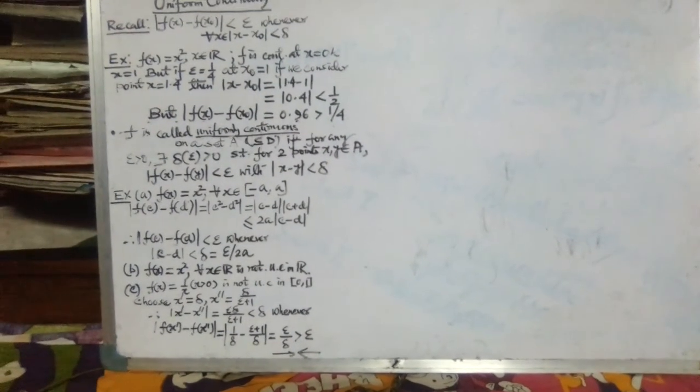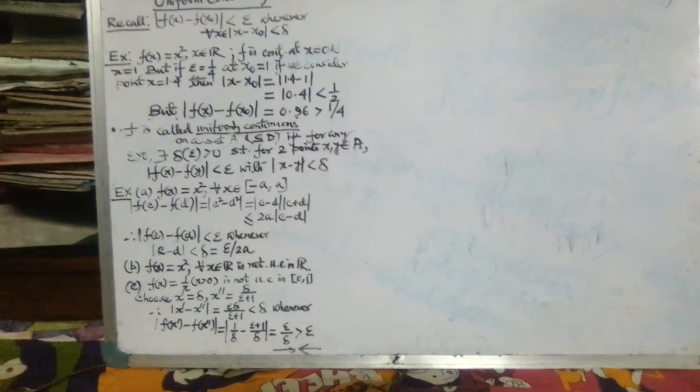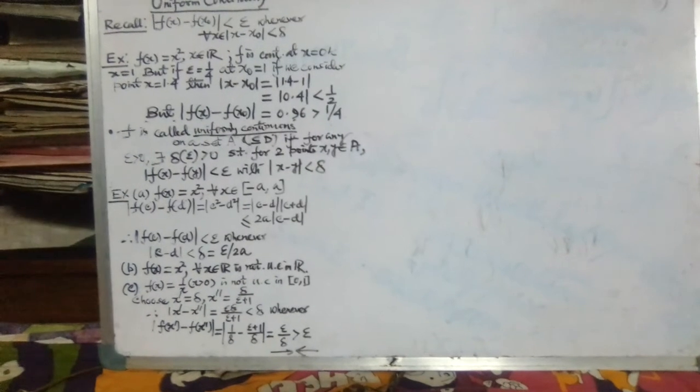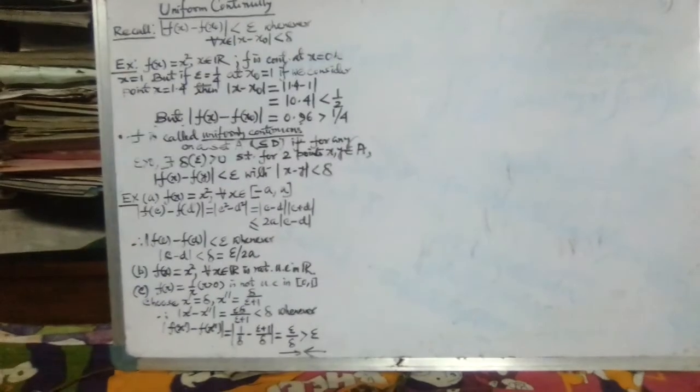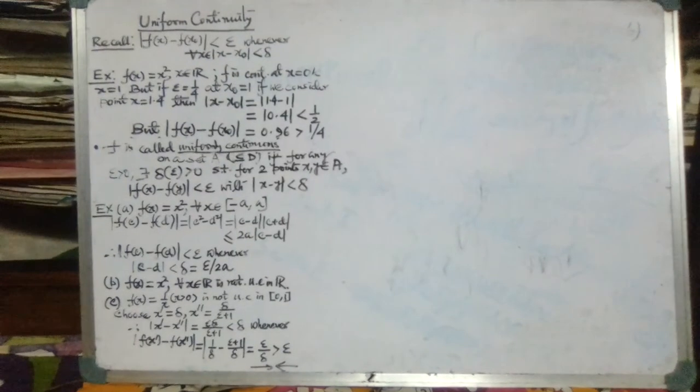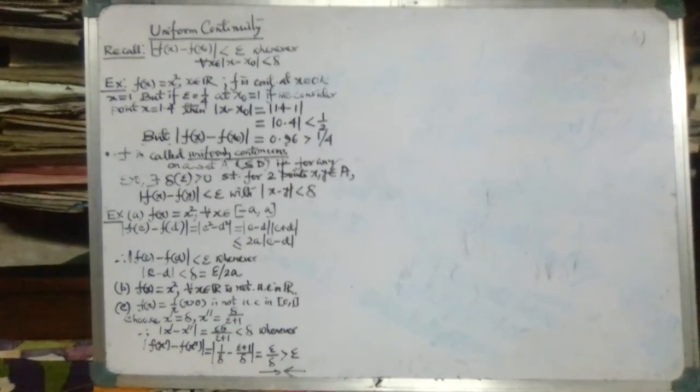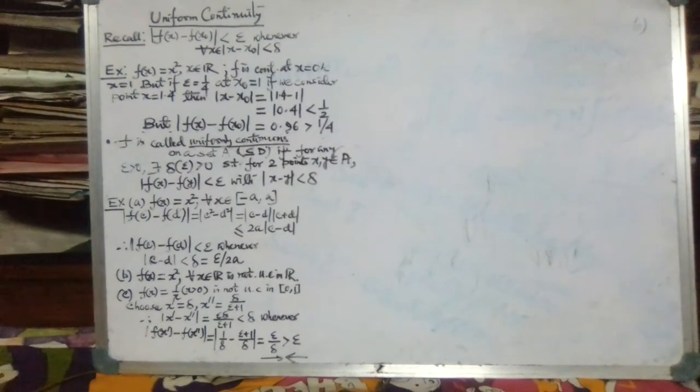As well, in the third case we have seen that the function 1 by x is not uniformly continuous. So this is the very basic idea of uniform continuity. This is the very first lecture on uniform continuity.